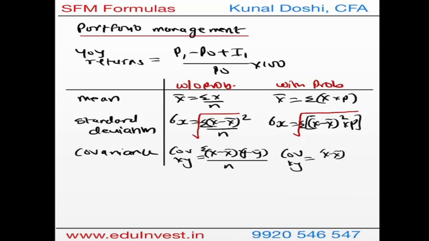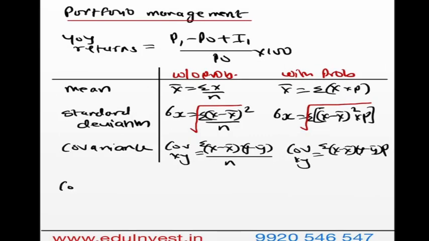It is x minus x bar, y minus y bar times the probability. Then we do the summation of this and then you don't have to divide by n. The problem with covariance is that it has unlimited range. It goes from minus infinity to positive infinity, and therefore we can also calculate the correlation. So correlation between two stocks is actually derived from covariance between two stocks. So covariance divided by standard deviation of x times standard deviation of y.